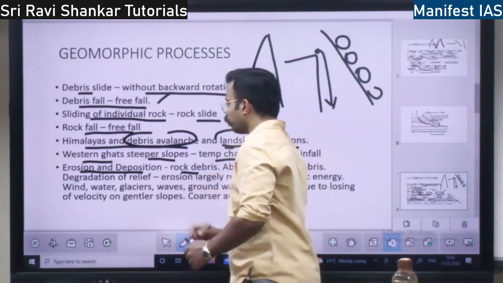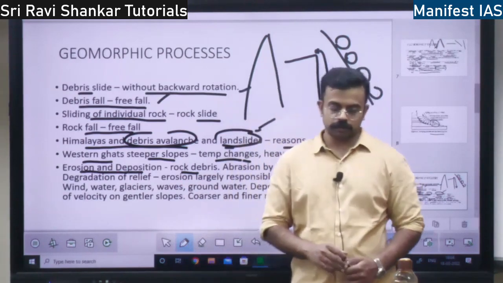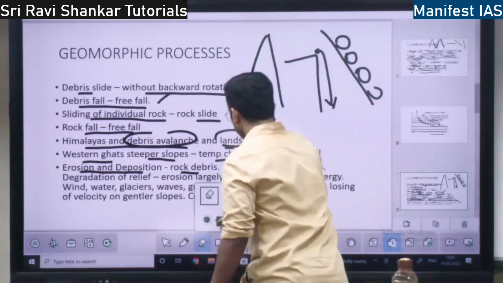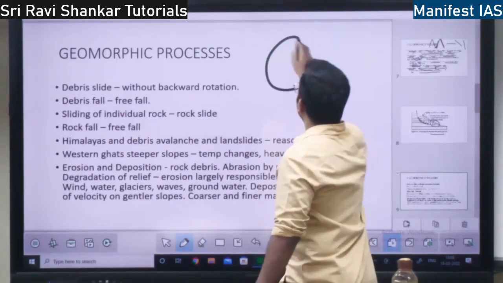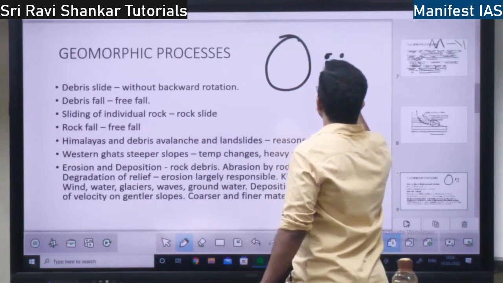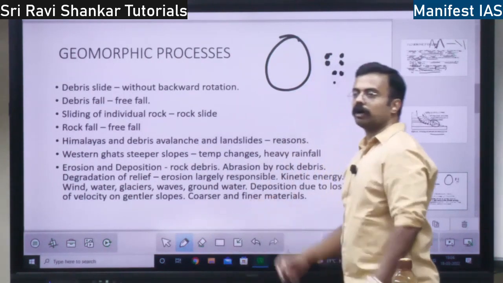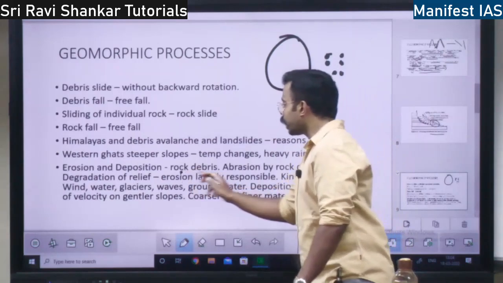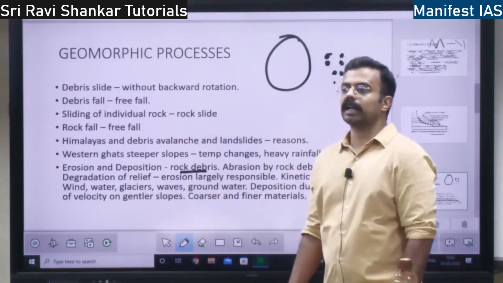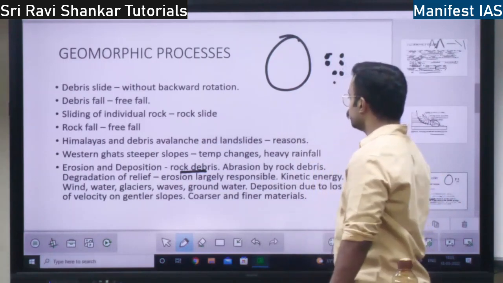So what is eroded? See, when rock weathering happens, the rock will break into small fragments, right? That rock debris will be eroded from one place and deposited at another place. That is one thing.